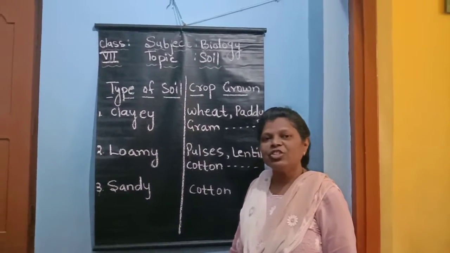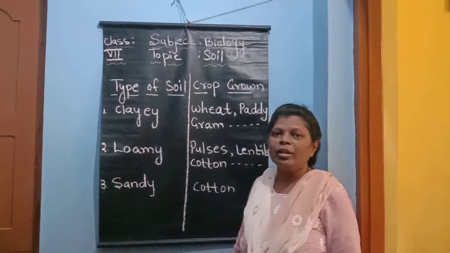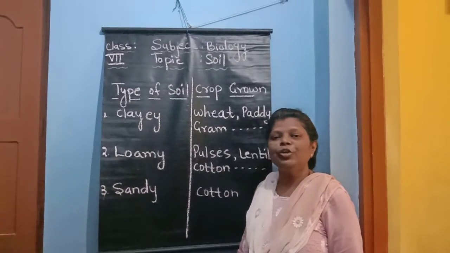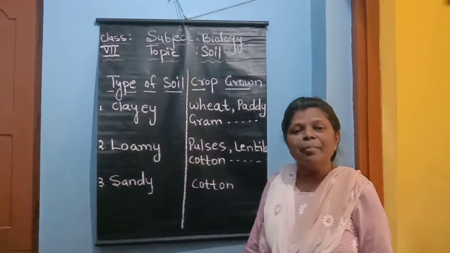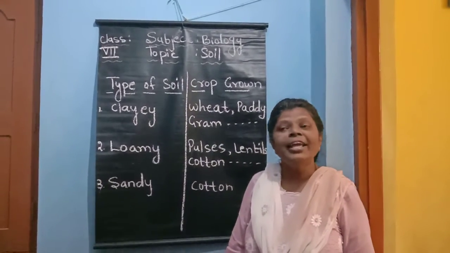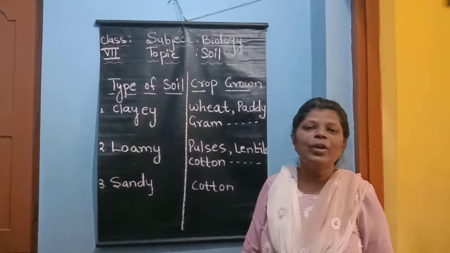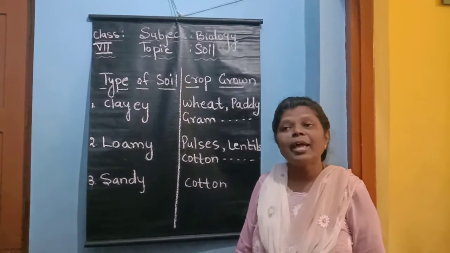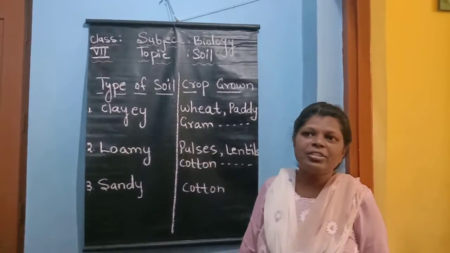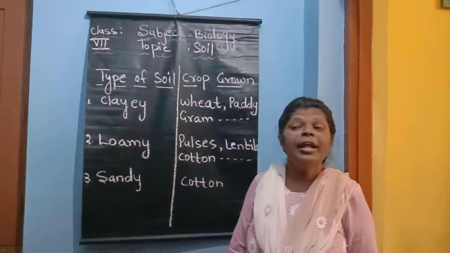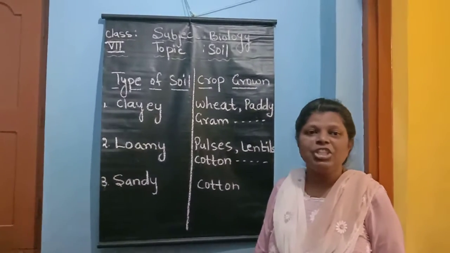So in the previous lecture, we were discussing soil. Today also we will continue with the same chapter, soil. Soil is affected by temperature, rainfall, light, humidity. These are known as climatic factors. These climatic factors affect the soil profile. The climatic factors and components of soil determine the types of vegetation.